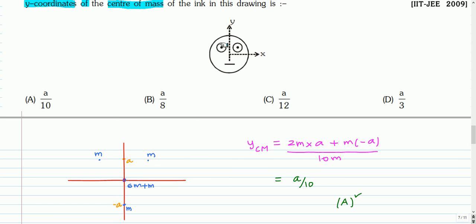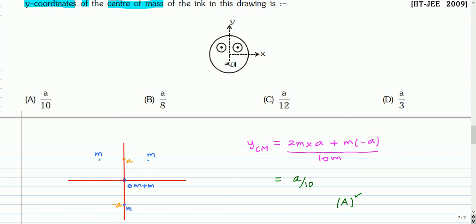Similarly, this left inner circle can be replaced by a point mass of mass m at its center of mass. The center of mass is located at a distance a from the y axis. So this distance is a. Similarly, the right inner circle can be replaced by a point mass of mass m at a distance a from the y axis. And the vertical line, the center has been given as 0, 0. So the vertical line is replaced by a point mass of mass m at the origin.